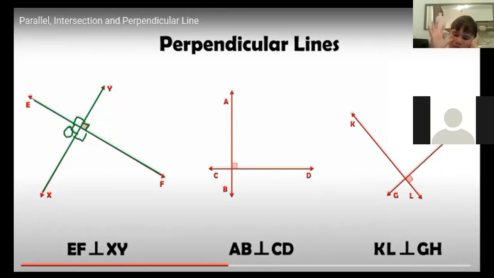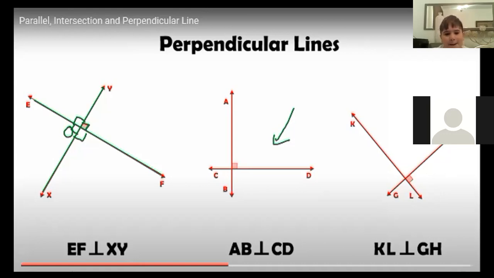What is the second? Okay, the second is AB is perpendicular to... No, perpendicular is perpendicular to. It's perpendicular to AB and CD.